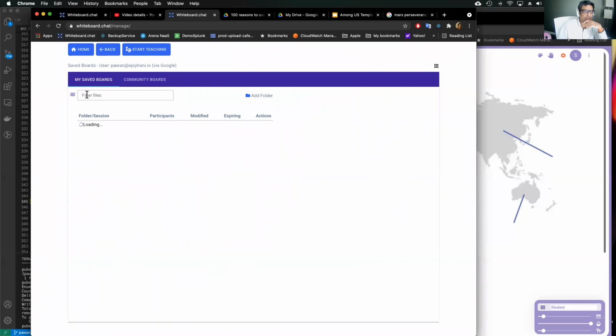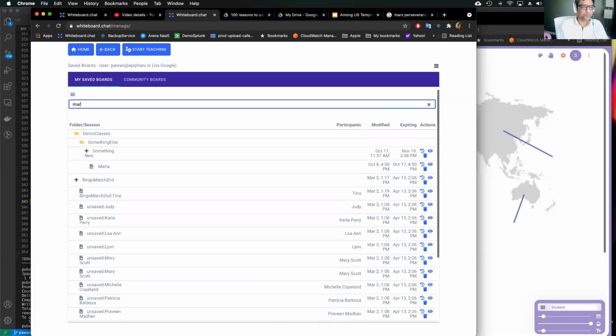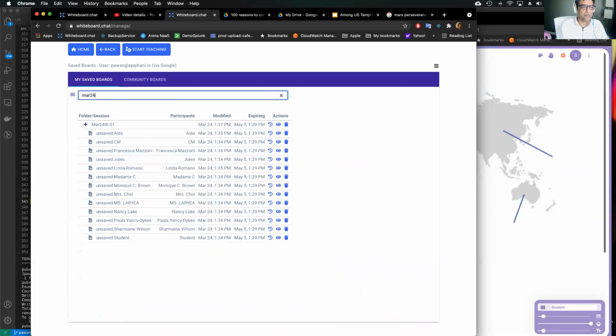And then you can look for the board that you just created. It takes a while because I have thousands of boards. Right, so here you go. You can see your board and all the student boards that are associated with that automatically. Right, so all of the boards are in one place. They get saved automatically. You have to make sure that they don't expire. So you can extend the expiry date by clicking this button, and it will extend it out by a month.